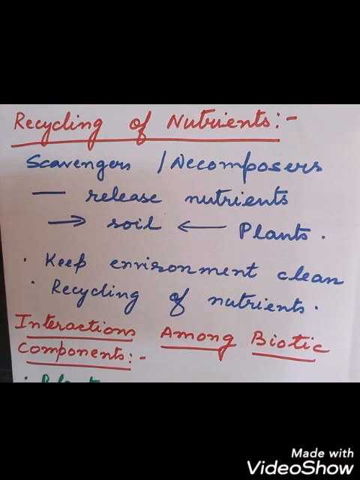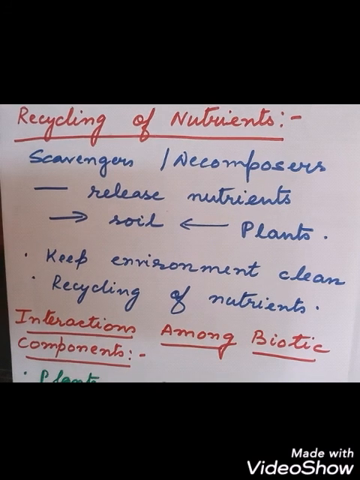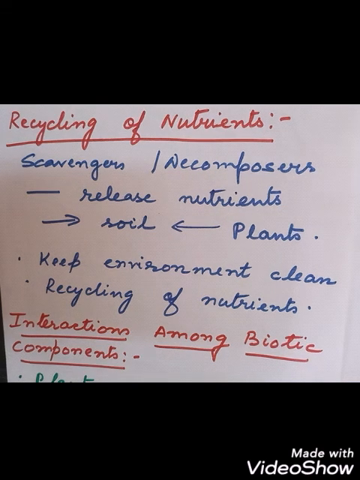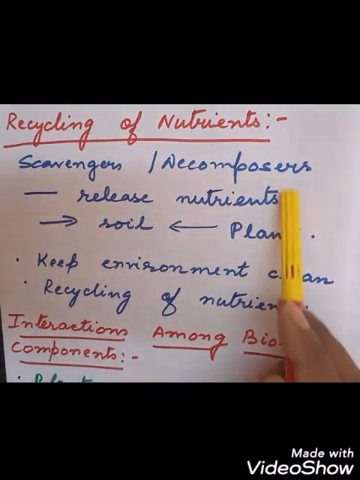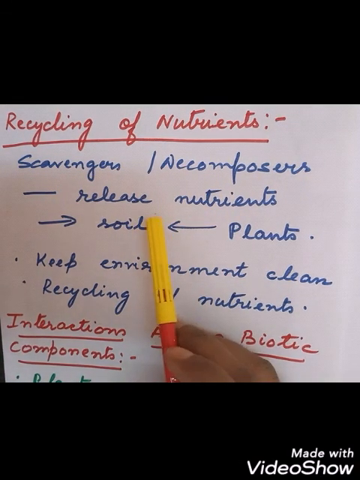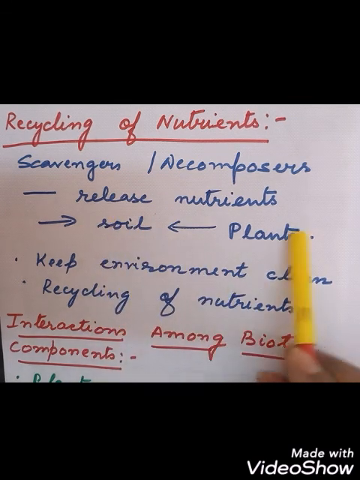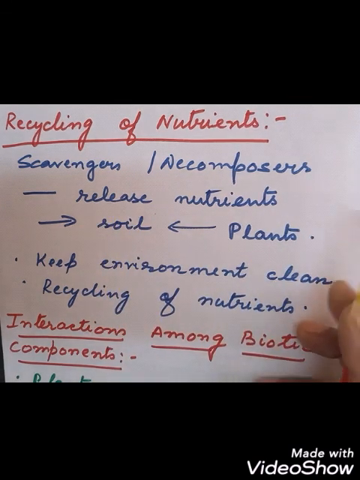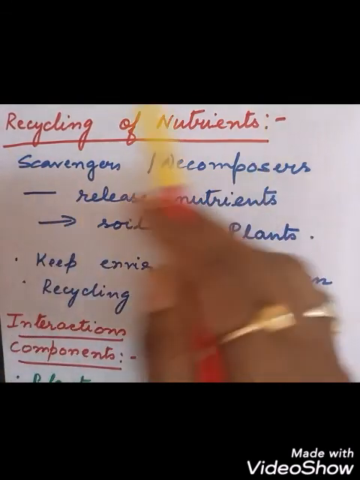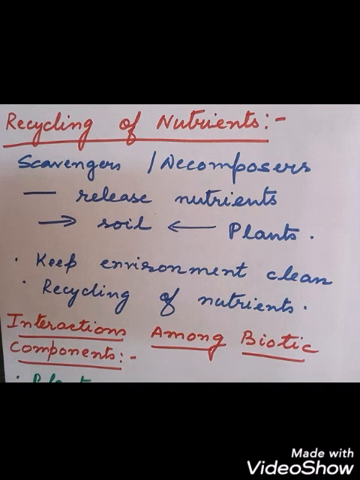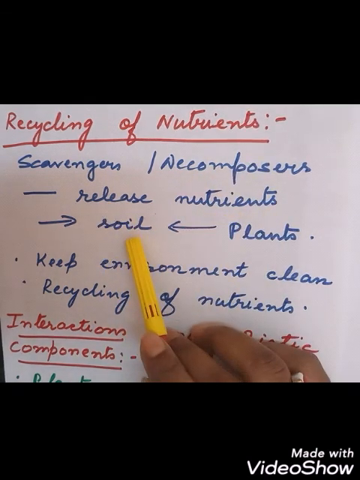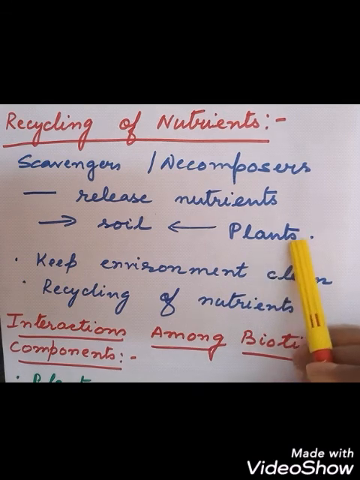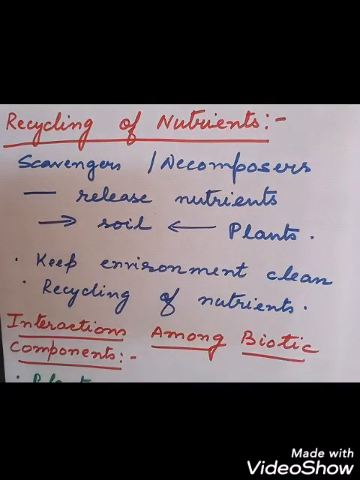So in nature we can see that the nutrients that are released from the dead bodies, who will release the nutrients? The scavengers and the decomposers. So they release the nutrients from the dead bodies and they are mixed with the soil. Then they are absorbed by the plants. This is called what? Recycling of the nutrients. The plants and animals, while living, contain a lot of nutrients, and when they die, they decompose, and then the nutrients are released in the soil, which are again absorbed by the plants. This is called what? Recycling of nutrients.